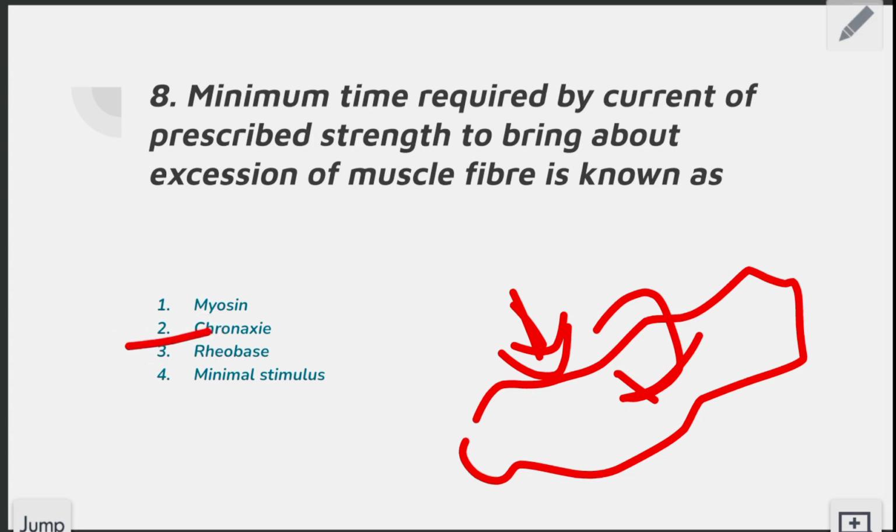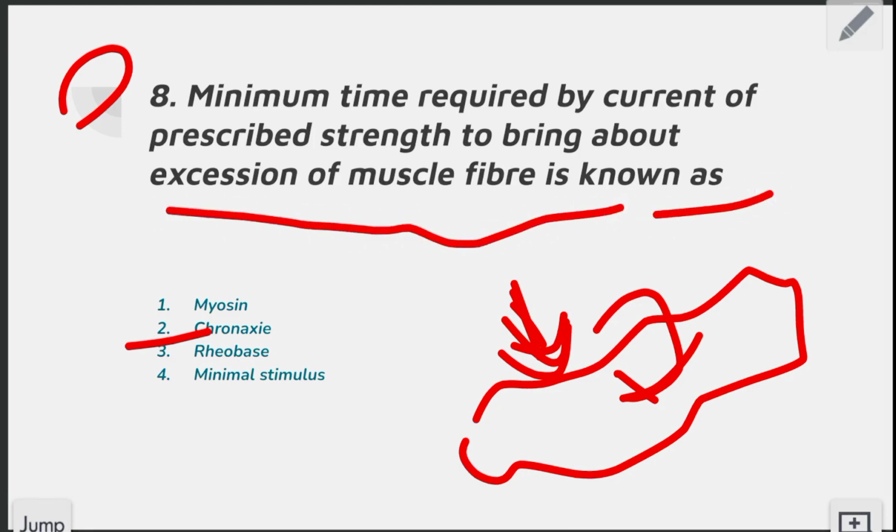The time period between when I started to give you a stimulation and when your muscle is feeling the stimulation is known as chronaxy. Here the question is asking the same thing: minimum time required by current of prescribed strength to bring about excitation of muscle fiber is known as chronaxy. The time interval is also called chronaxy.